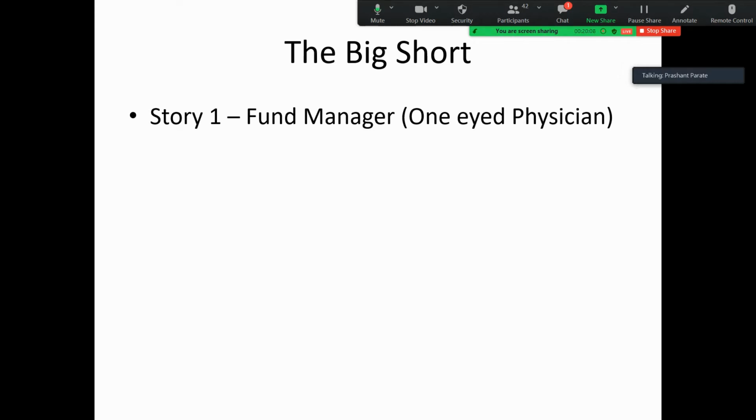It will not sustain. So what he does, he goes to a bank and tells them that I want to short this bond market of housing properties. There is no product available for shorting it and he gets it created for himself. He is a fund manager worth 550 millions. He is managing that much money and he starts buying insurance against a fall of bonds for housing.